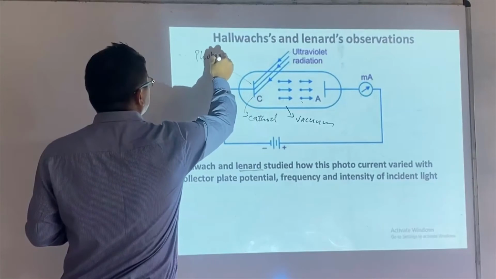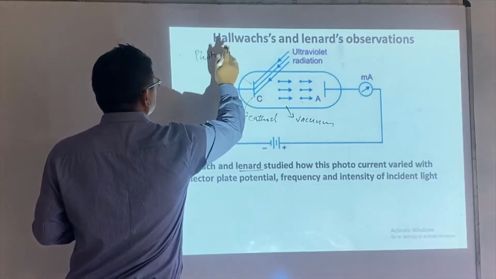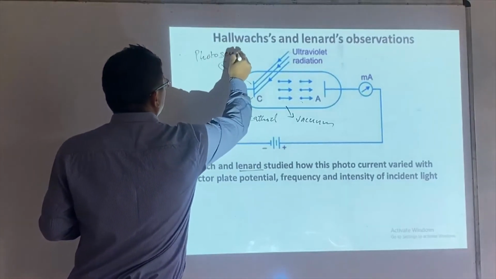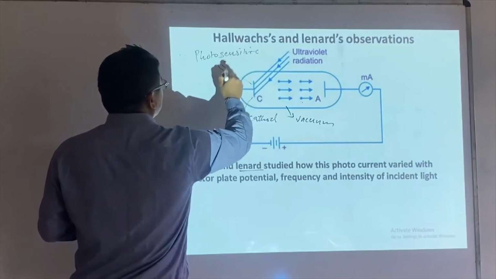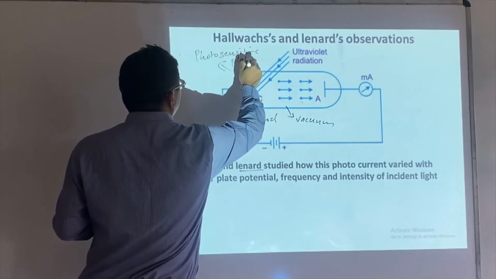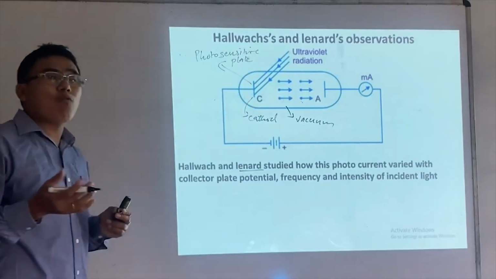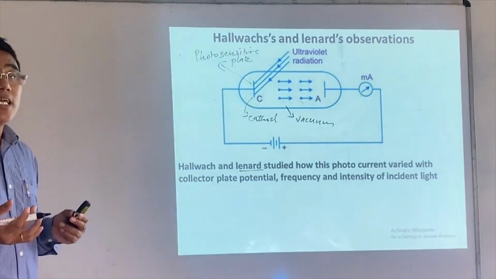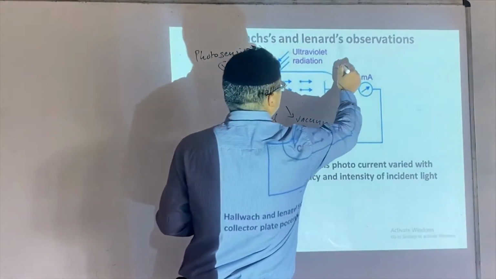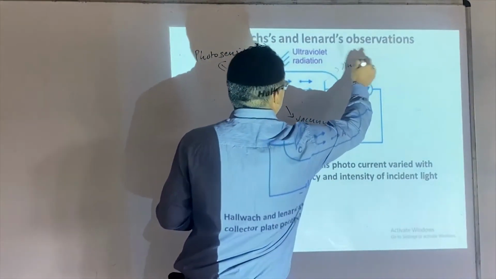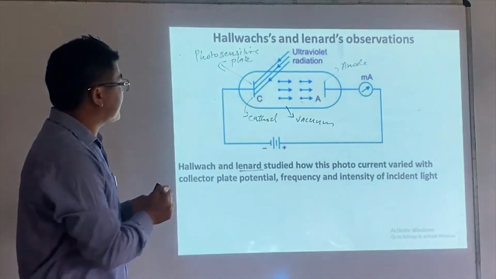What is a photosensitive plate? It is a plate having a low work function, so electrons can be easily removed. This is the anode, and voltage is applied.